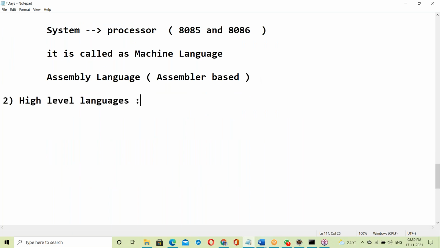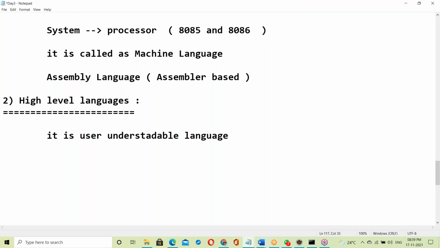So, what is high level language? It's a user understandable language. It's like English language.